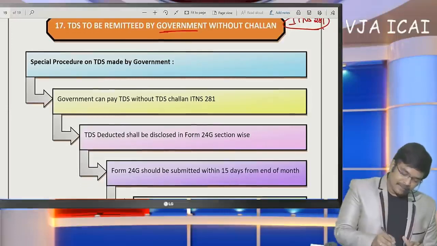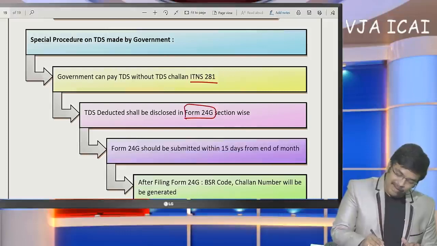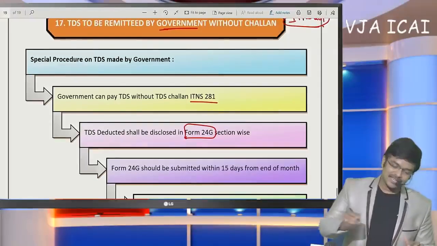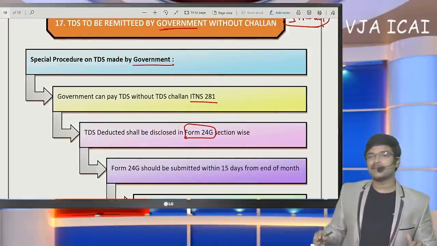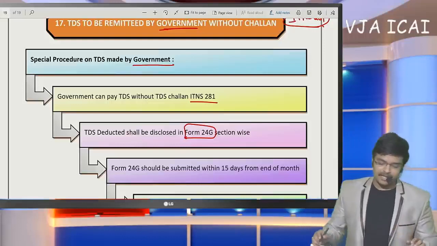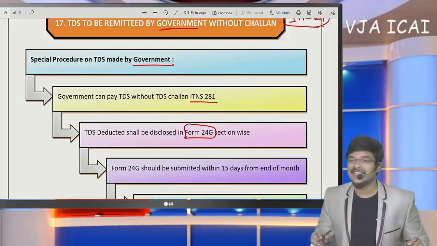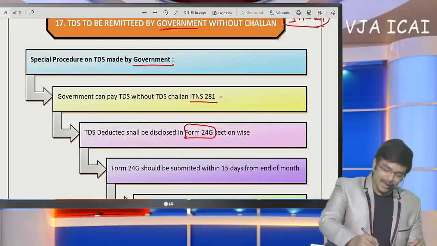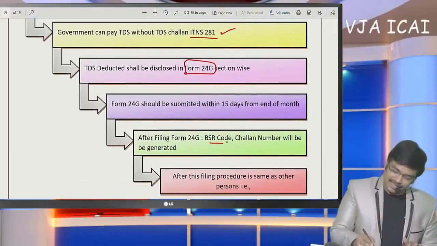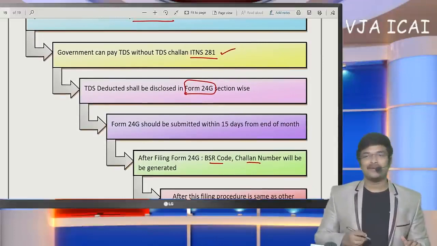But government, instead of paying in ITNS 281, can make a book adjustment in Form 24G. Sir, this provision is available only to government departments, government hospitals, government education institutions, whatever they may be. So they shall disclose the challan details in Form 24G. Instead of making payment in 281, they can submit in Form 24G. Then a BSR code and challan number will be generated. Based on that, the TDS return will be filed by the government.